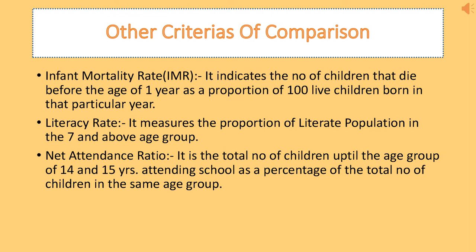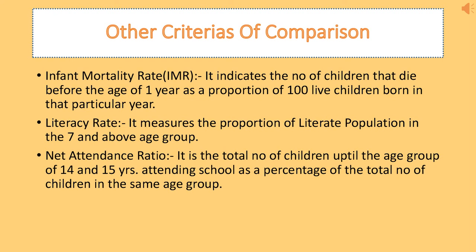So there may be some other criteria to find out along with average income. Here we are looking into three different terms: infant mortality rate (IMR), literacy rate, and net attendance ratio. These are also very important in finding out how countries can be compared. So we will see into these terms.